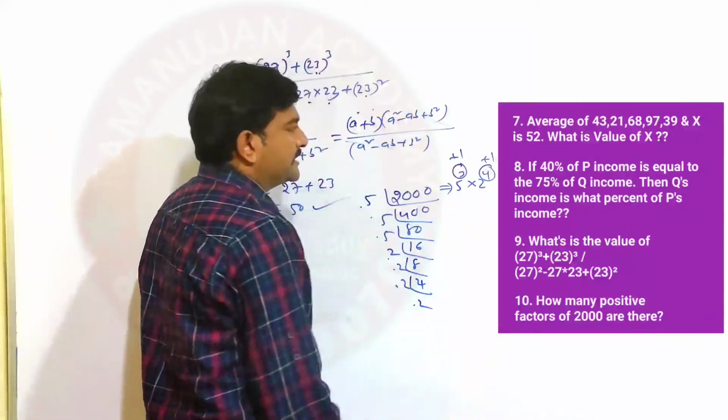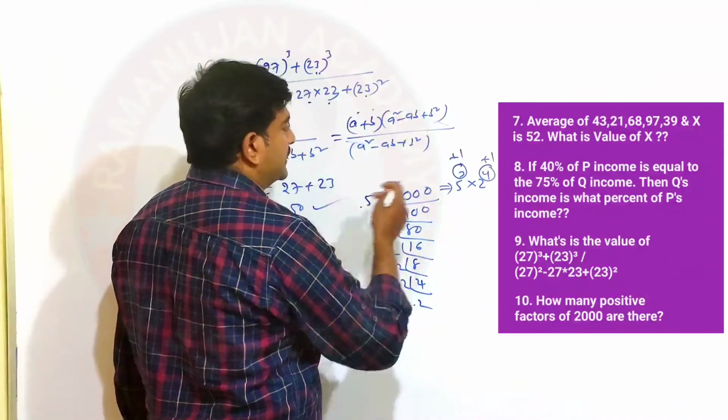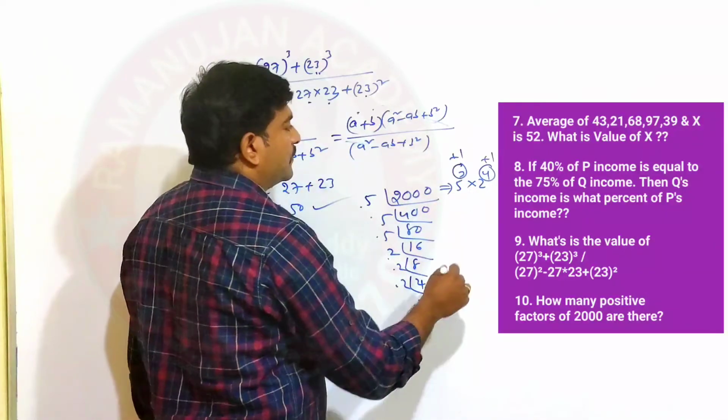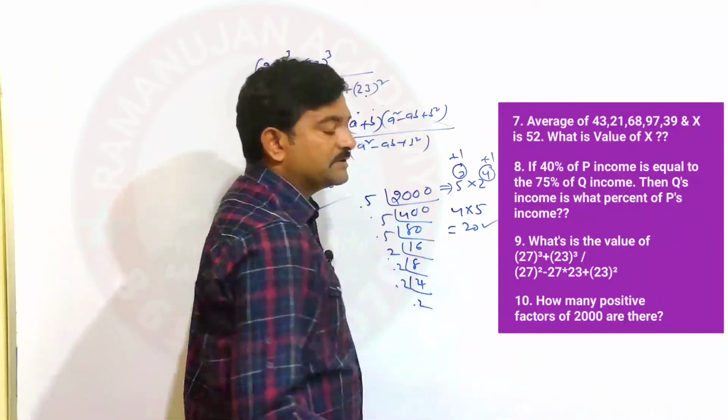You have to add plus 1 to the powers. You have to multiply. Therefore, 3 plus 1 in the sense of 4, and 4 plus 1 in the sense of 5. What is your answer? 20.